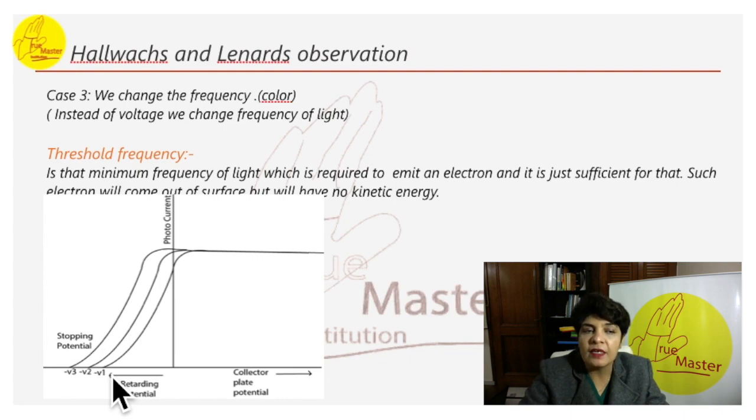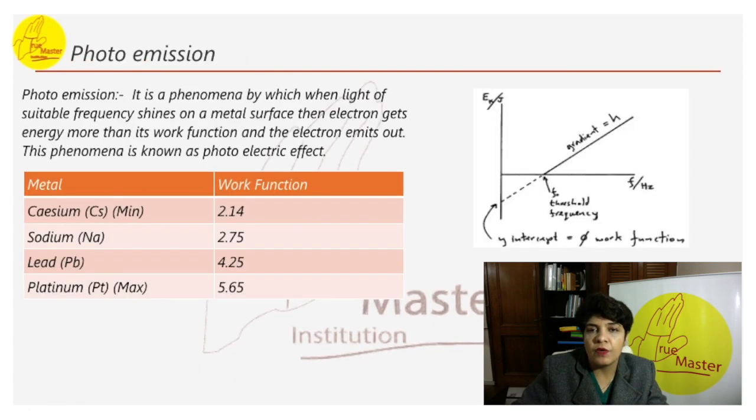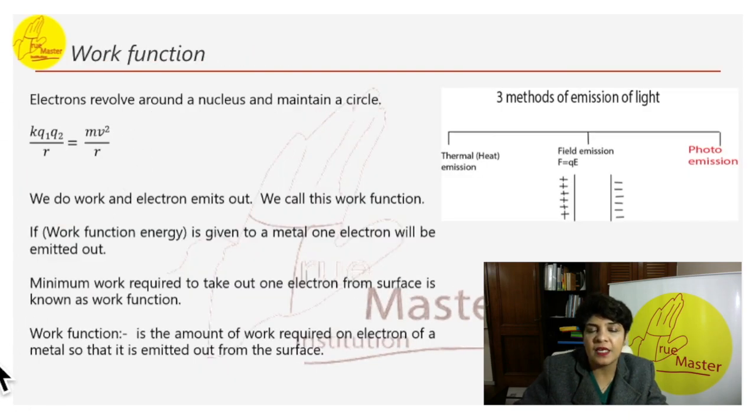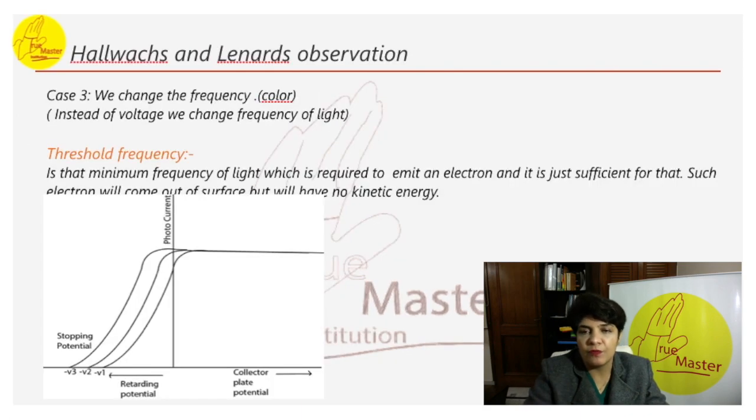So again, in the graph, this V1 is the threshold frequency. V3 will be the maximum kinetic energy. Greater retarding potential will be required to stop such an electron completely. So I hope these terminologies are clear to you, the threshold and work function. I hope the session was helpful to you. Thank you.